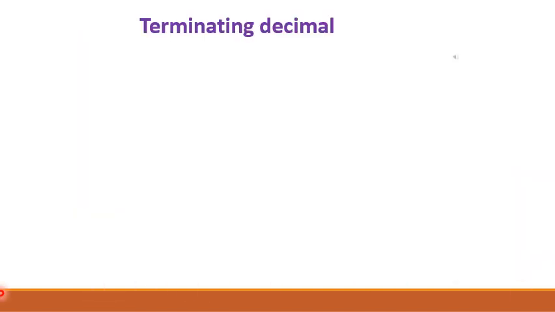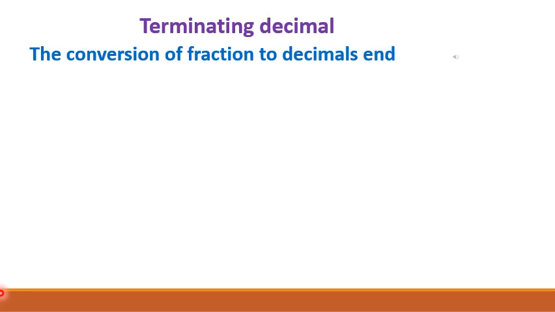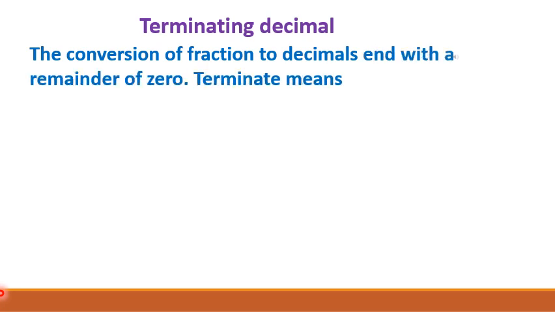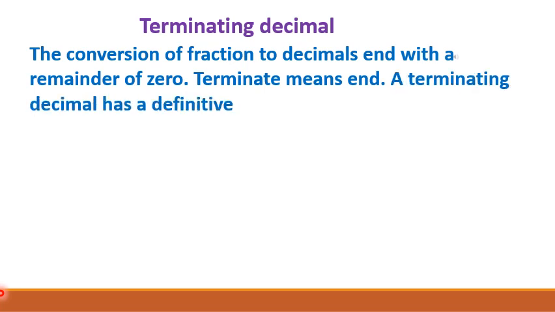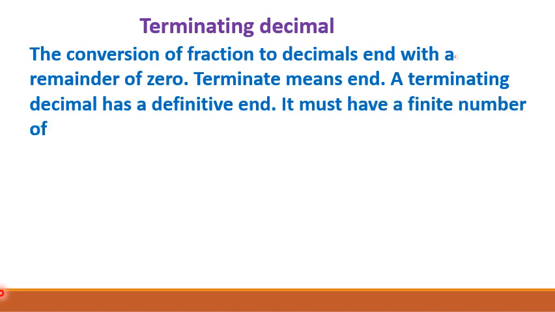Do you know what a terminating decimal is? The conversion of a fraction to decimals ends with a remainder of 0. Terminate means to end. A terminating decimal has a definitive end. It must have a finite number of digits after the decimal point. Let me give you an example, then you can understand it clearly.